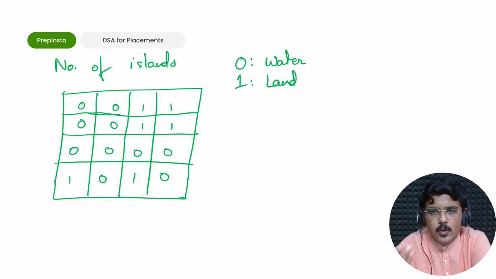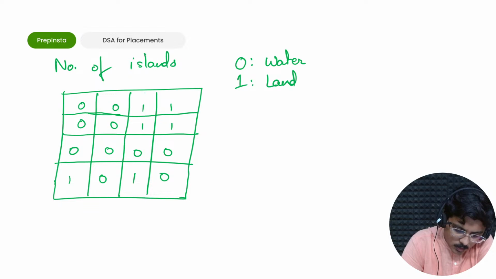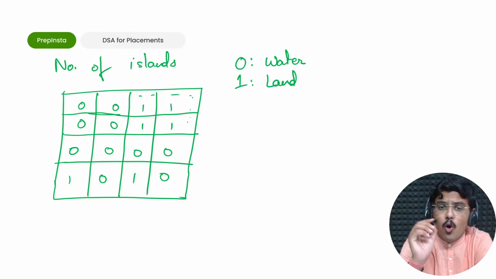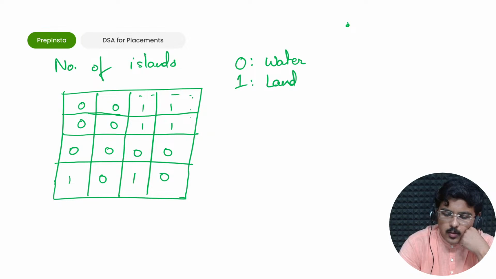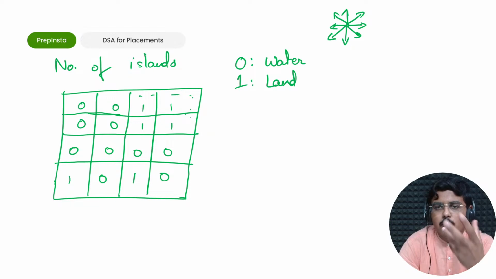Basically, what is an island? An island is land surrounded by water from all sides. If you see this particular group, all the land together, if it can be linked in these 8 directions, then it is a piece of land which is together.